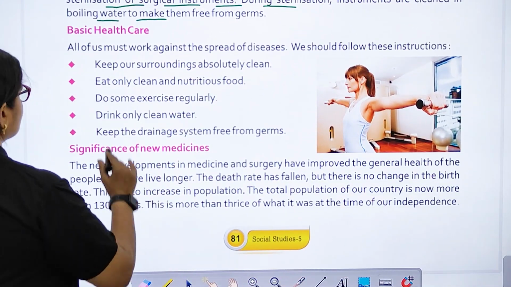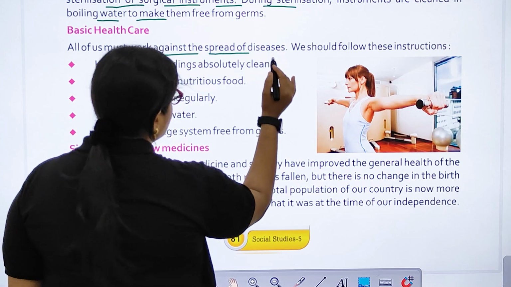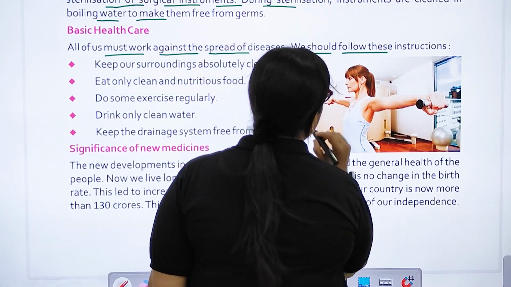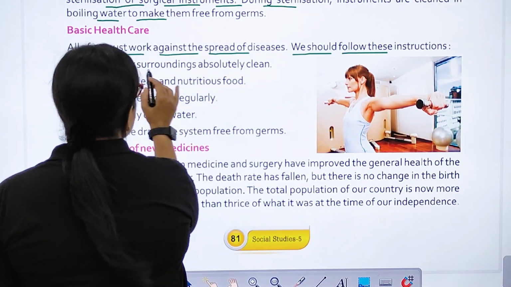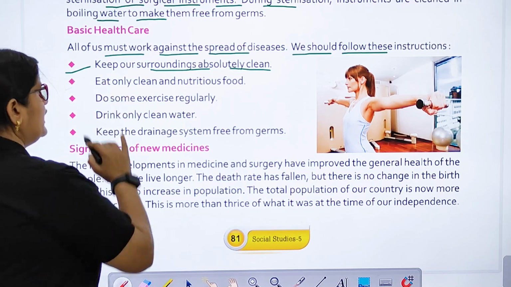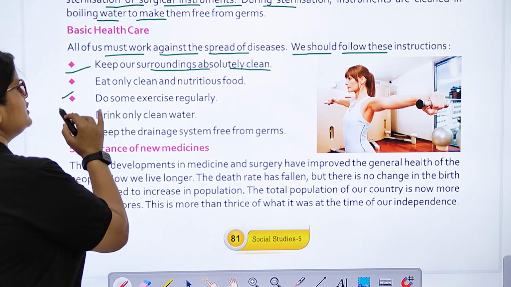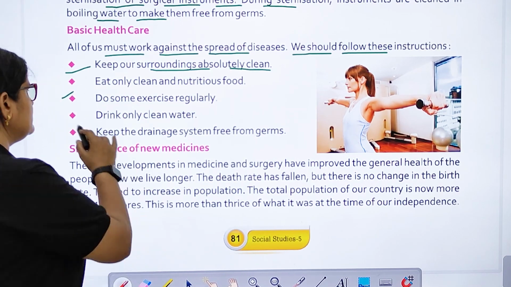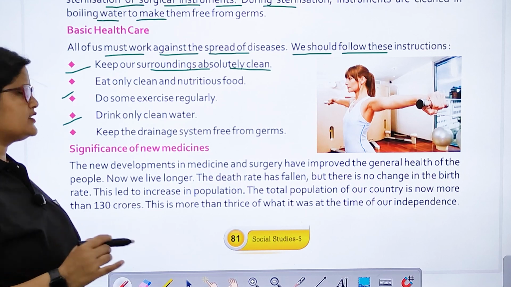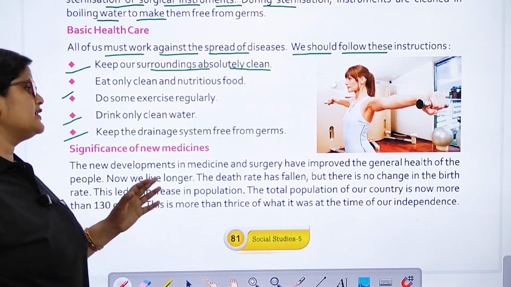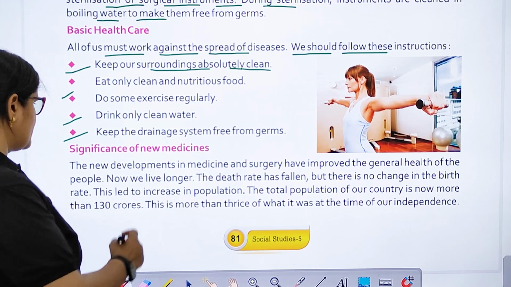Basic health care. All of us must work against the spread of diseases. We should follow these instructions. Keep our surroundings absolutely clean. Eat only clean and nutritious food. Do some exercise regularly. Drink only clean water. Keep the drainage system free from germs.